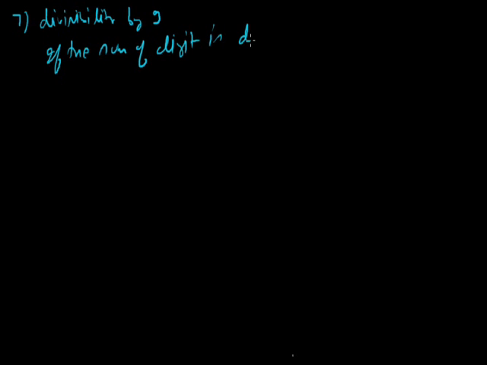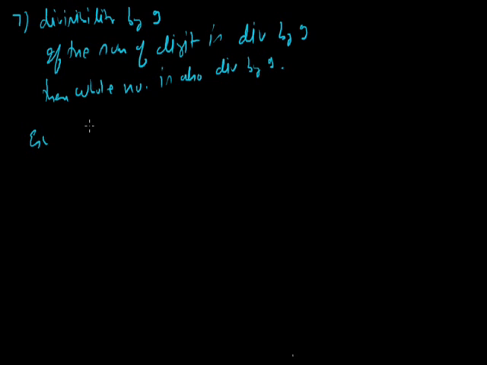Now how can we check the divisibility by 9? If the sum of the digits is divisible by 9, then the whole number is also divisible by 9.